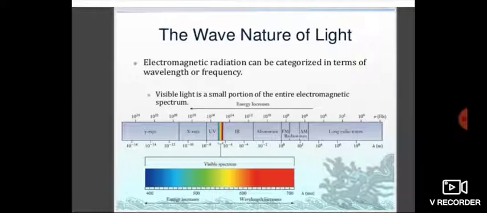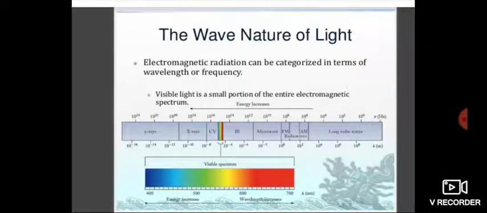Various types of electromagnetic radiation differ from one another in wavelength and frequencies. In vacuum, all types of electromagnetic radiation, regardless of wavelength, travel at the same speed, the speed of light.